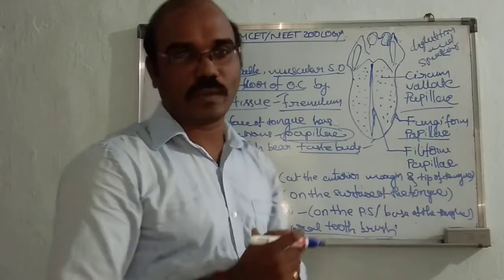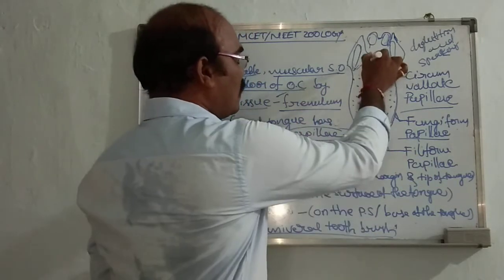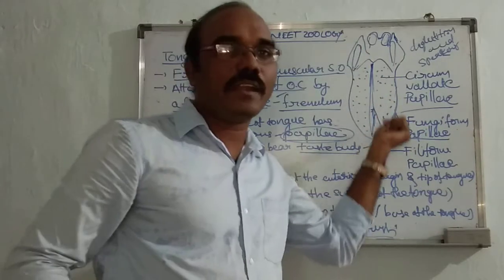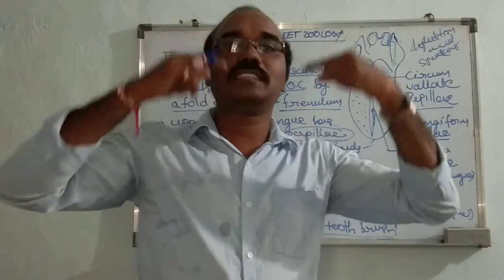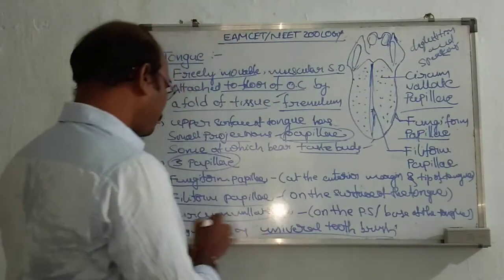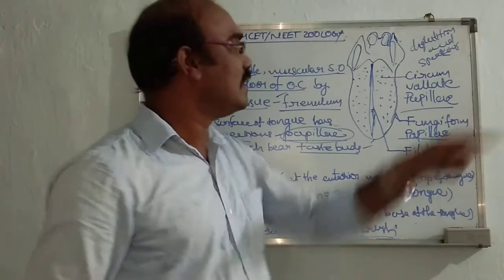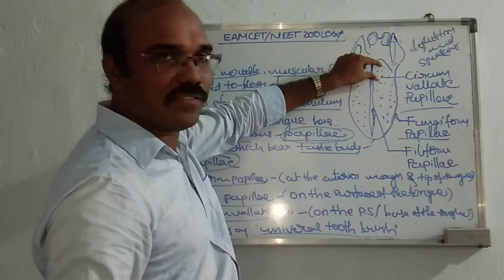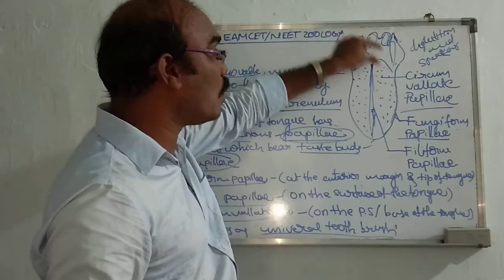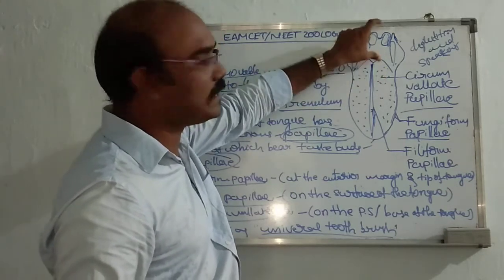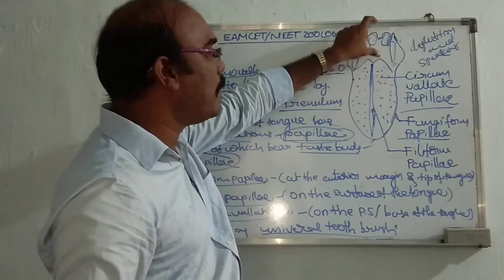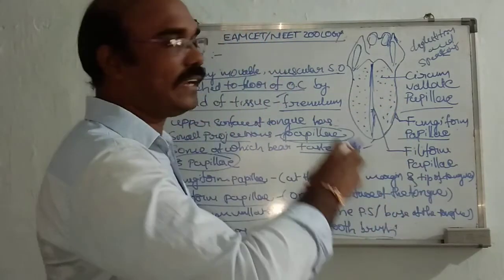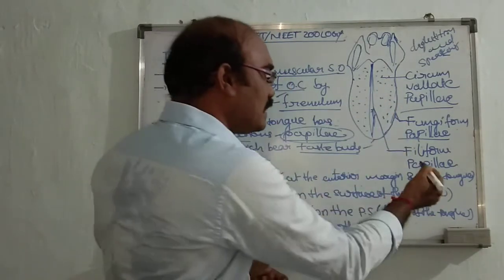Next, filiform papillae. These are present on the surface of the tongue. Then coming to circumvallate papillae: they are found on the posterior part and the base of the tongue, and they help in detecting different tastes.